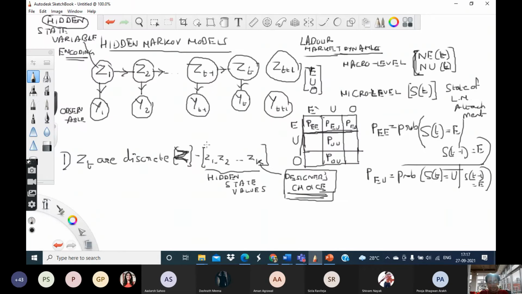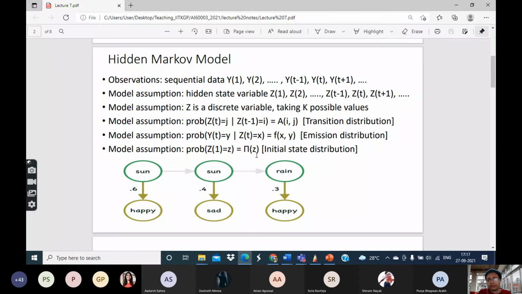As we have already said, the hidden variable can take, say, k different values. So i can be any number from 1 to k, and j also can be any number from 1 to k. What the ith state or jth state actually indicate is not of much use to me, because you can say this is basically some kind of a proxy.